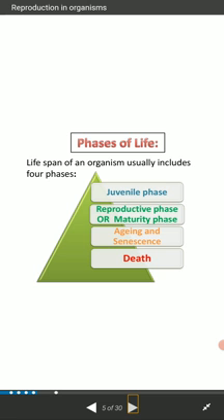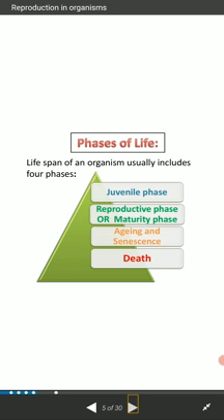Next are the phases of life. After discussing the lifespan, you should know the phases of life. The lifespan of an organism includes different phases, a total of 4 phases of the life cycle.